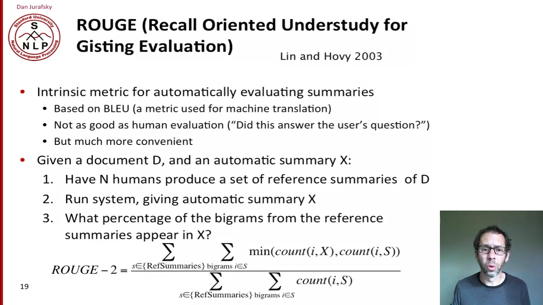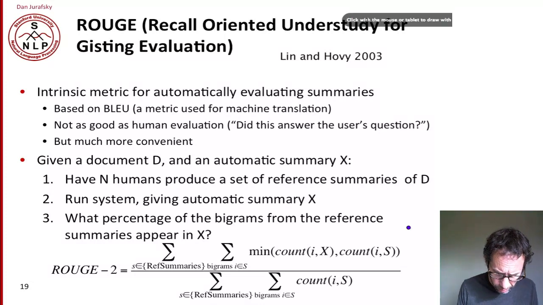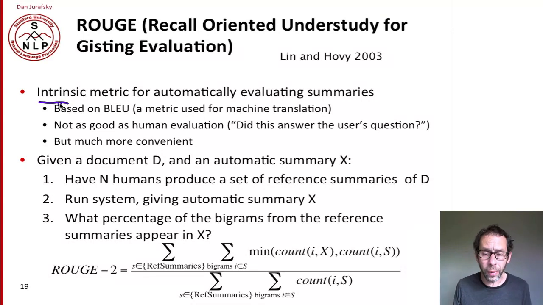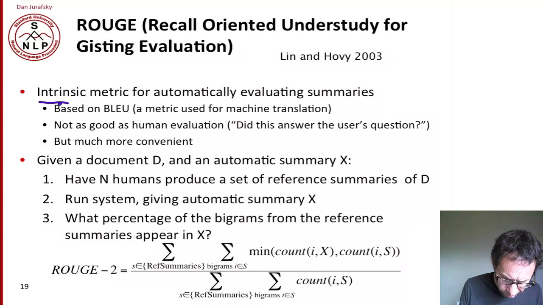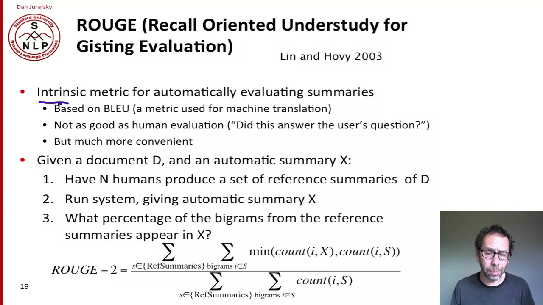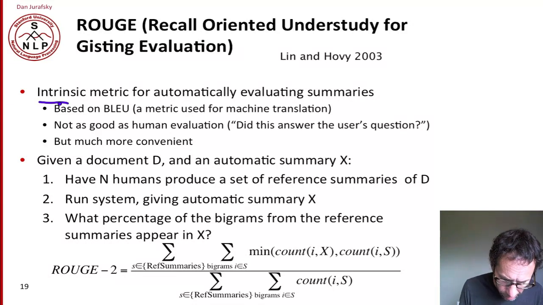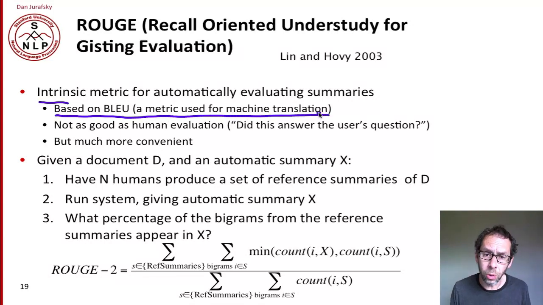ROUGE stands for Recall-Oriented Understudy for Gisting Evaluation, proposed by Lin and Hovey. And here's the idea. It's an intrinsic metric for evaluating summaries. We're going to ask, is this summary good as a summary? Not in some other extrinsic application, but just as a summary. And it's based on a metric called BLEU that was defined originally for machine translation.